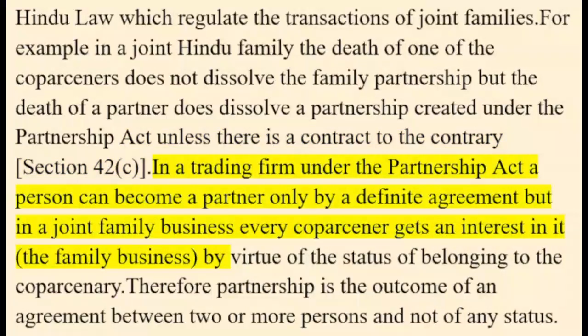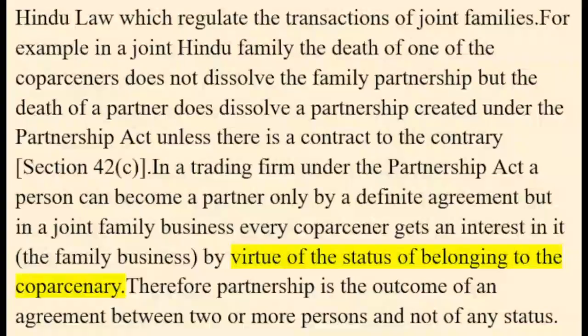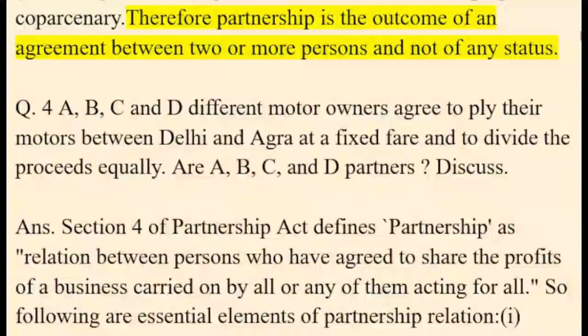In a trading firm under the Partnership Act, a person can become a partner only by a definite agreement, but in a joint family business, every co-partner gets an interest in the family business by virtue of the status of belonging to the co-partnery. Therefore, partnership is the outcome of an agreement between two or more persons and not of any status.